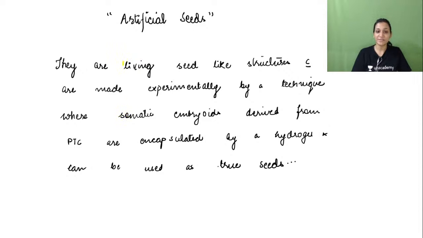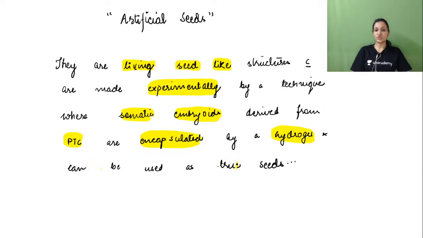Coming back to the topic, that is artificial seeds. They are actually living seed-like structures. They are not actual seeds, and they are made experimentally. They are not made in nature, they are made experimentally by a technique, where the somatic embryoids, which are derived from plant tissue cultures, are then encapsulated in a hydrogel, and then they can act as true seeds. So this is the definition of artificial seeds.